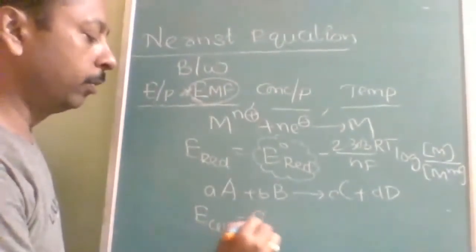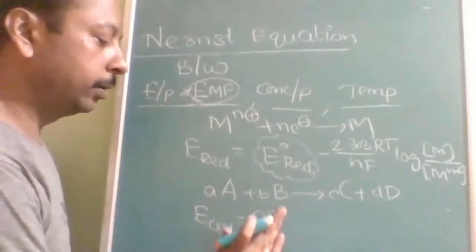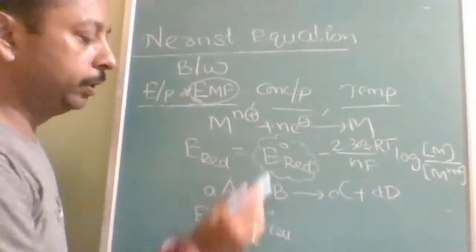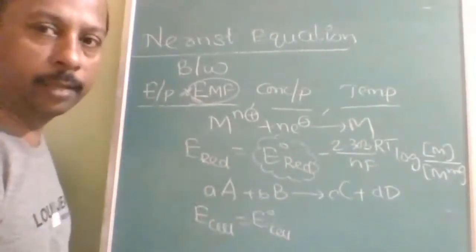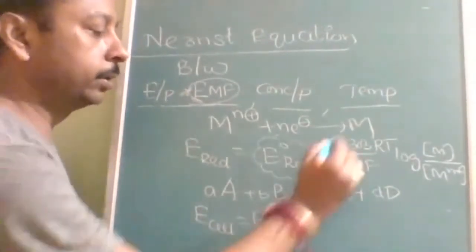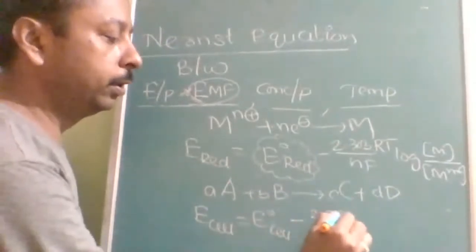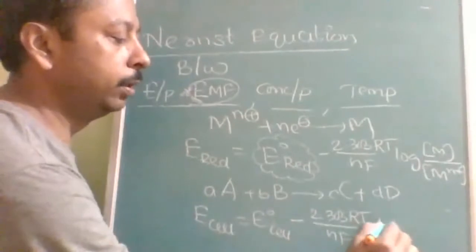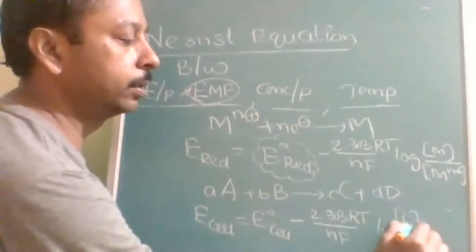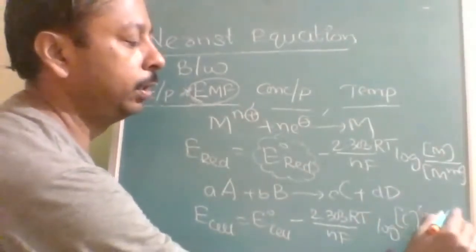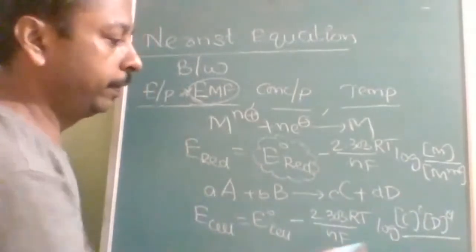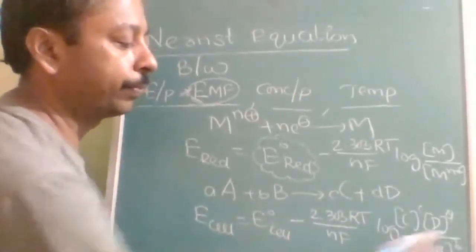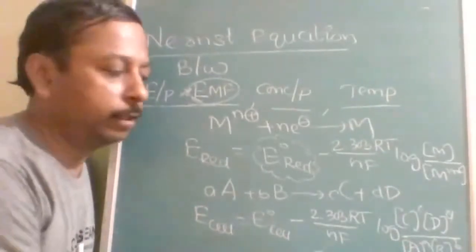E cell is equal to E naught cell, which you will calculate by using the SRPs from the electrochemical series, minus 2.303 RT upon nF into the concentration of product, C to the power c, D to the power d, divided by A to the power a and B to the power b. So you will find this out.